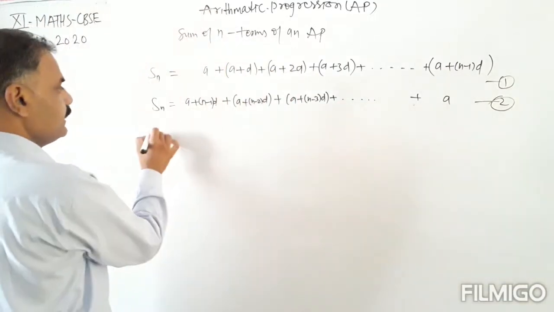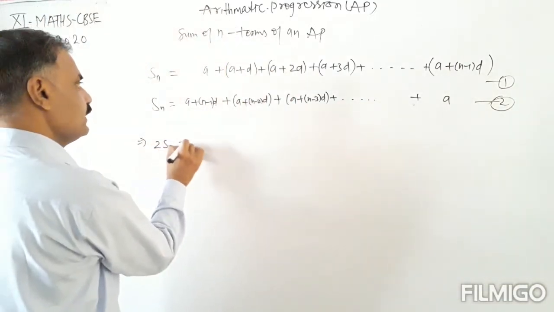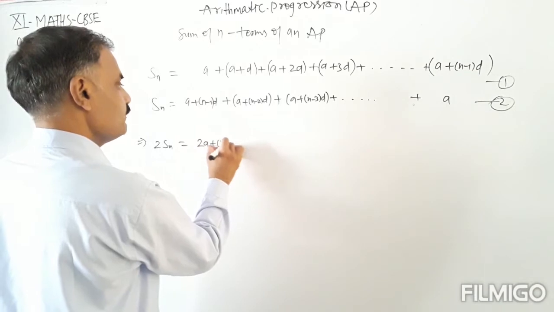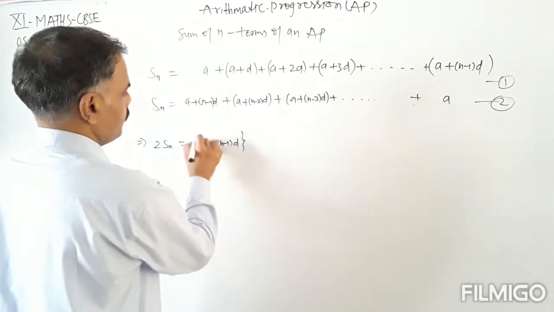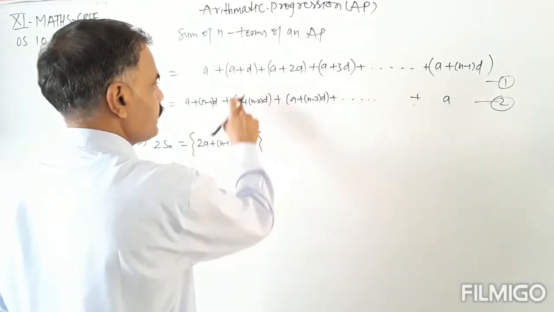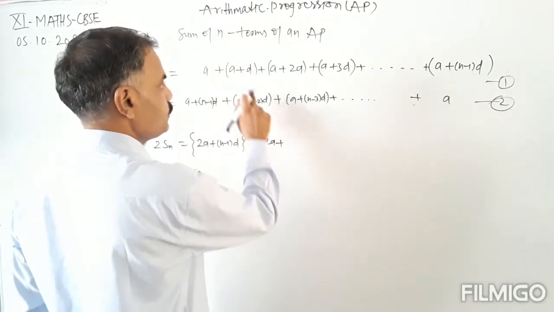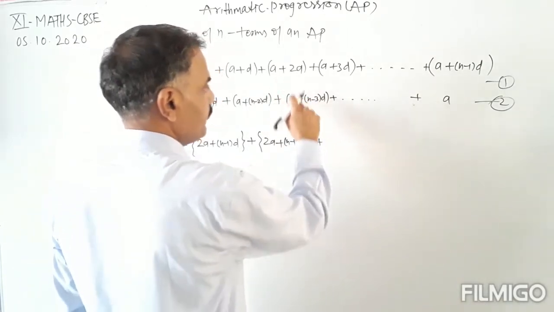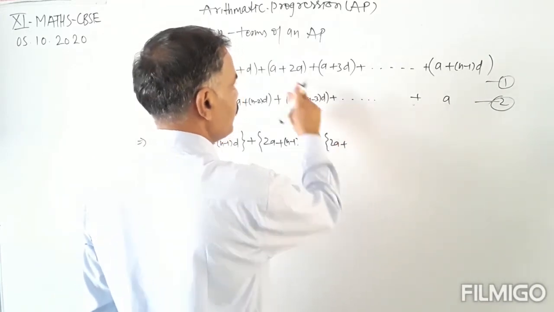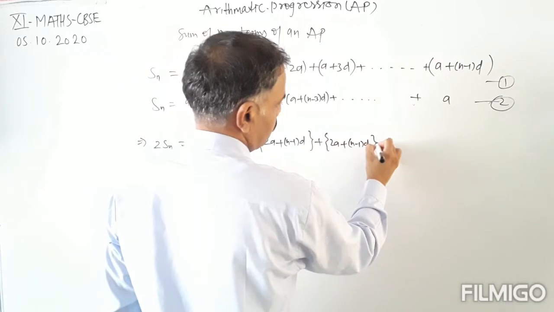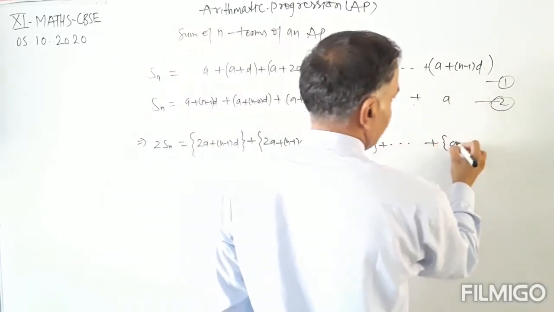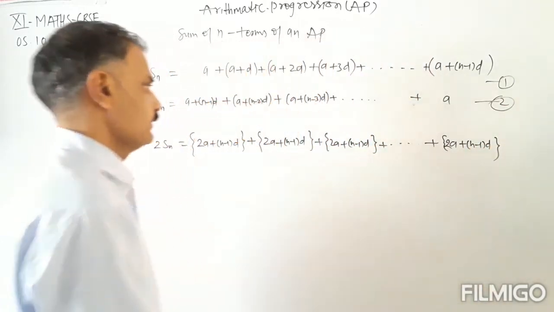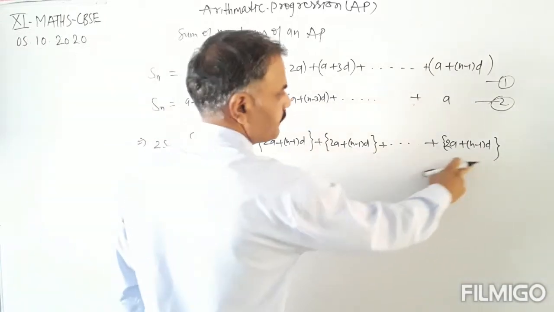Okay, so we will have 2Sn, and this is equal to 2a plus (n minus 1) into d, plus a plus a, 2a plus (n minus 2 plus 1), that is (n minus 1) into d, plus 2a plus (n minus 1) into d, and so on, plus 2a plus (n minus 1) into d. Okay, so these are n terms.